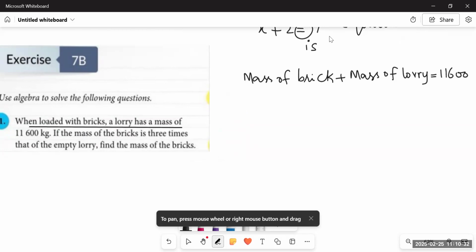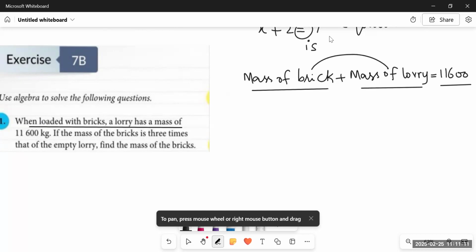When loaded with bricks, a lorry has a mass of 11,600 kilograms. Or we can say a lorry loaded with bricks has a mass of 11,600 kilograms. Or the sum of the mass of the lorry along with the bricks is 11,600 kilograms. It means that 11,600 kilograms includes the mass of both bricks and the lorry. We are not provided with the mass of bricks nor the mass of the lorry, but we are provided with their sum.